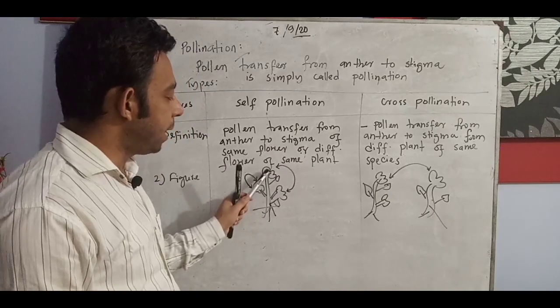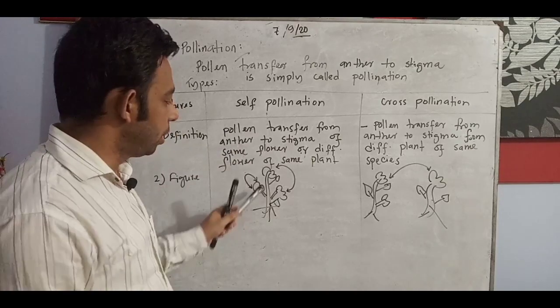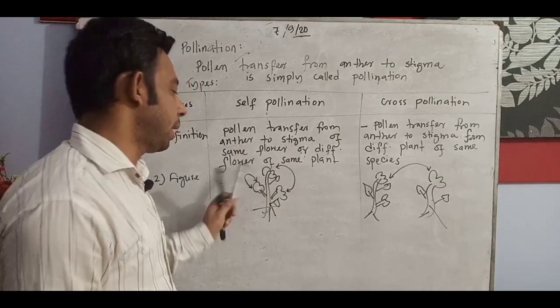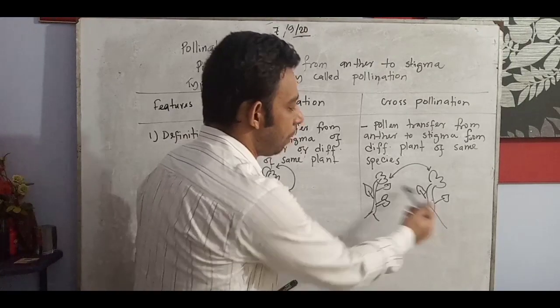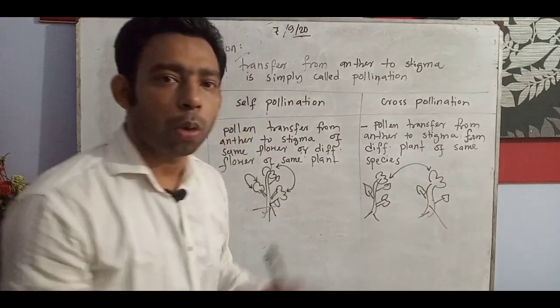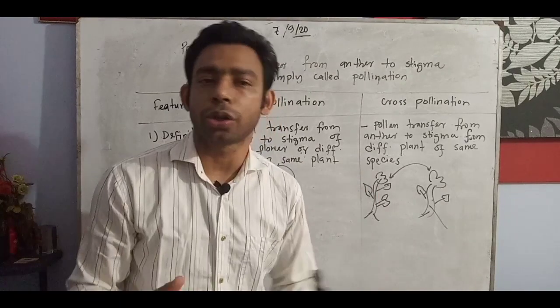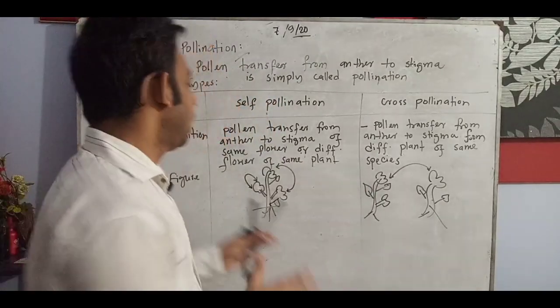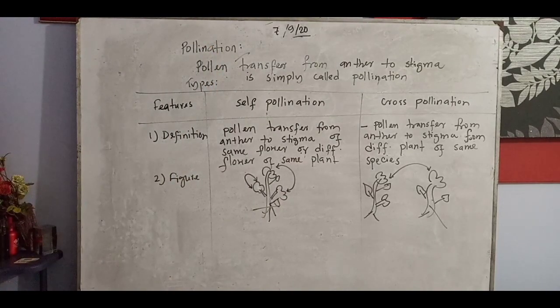In the same plant, in a different flower, pollination can be done, that is self-pollination, and the same flower's anther and stigma can also have pollination, self-pollination. But in a different plant, when pollen transfer from anther to stigma of the same species is ensured, at that time it is cross-pollination. I think now it is clear to you for understanding these topics. This is important for making connections and understanding these specific matters.